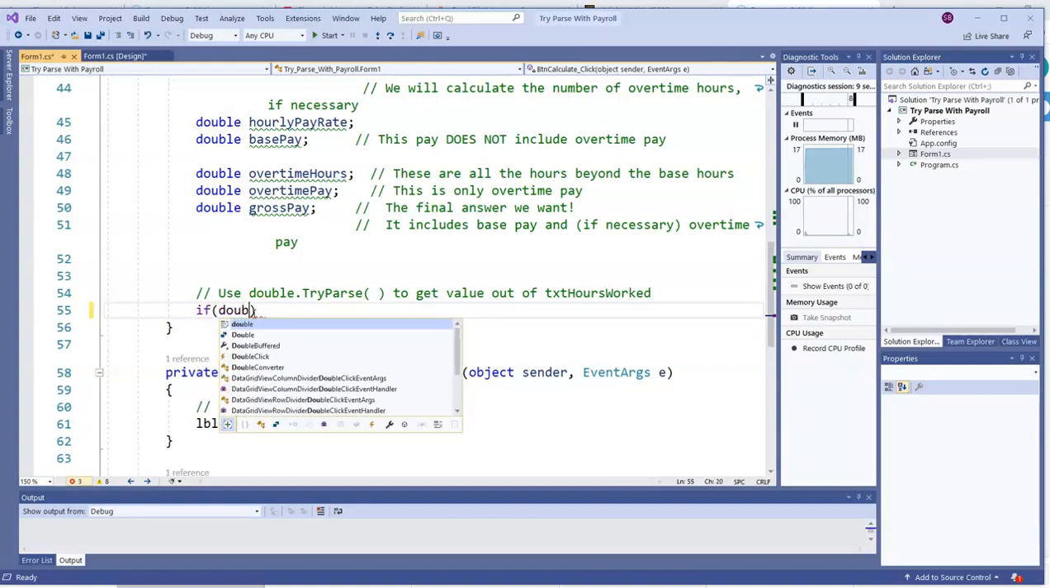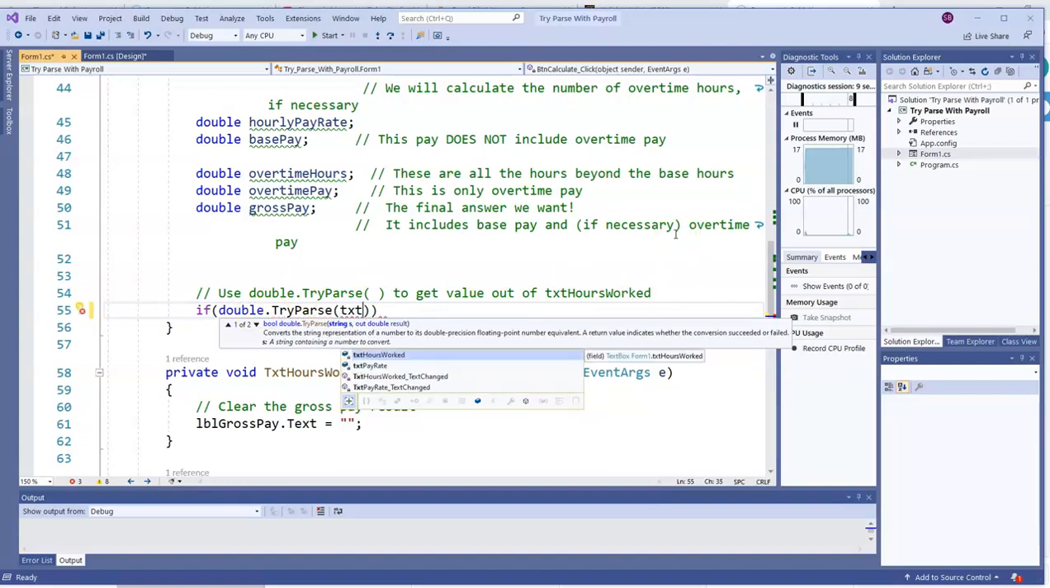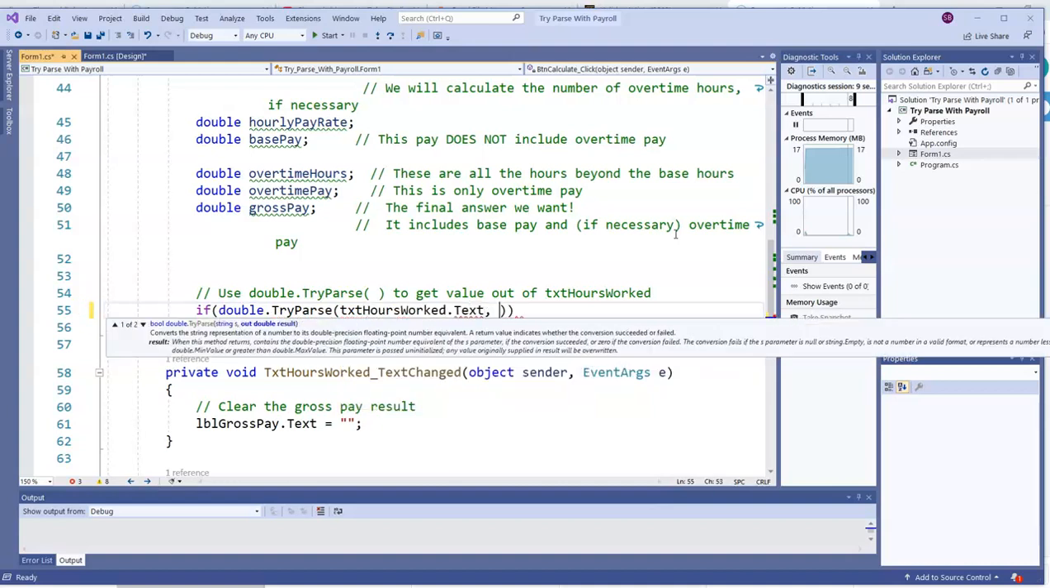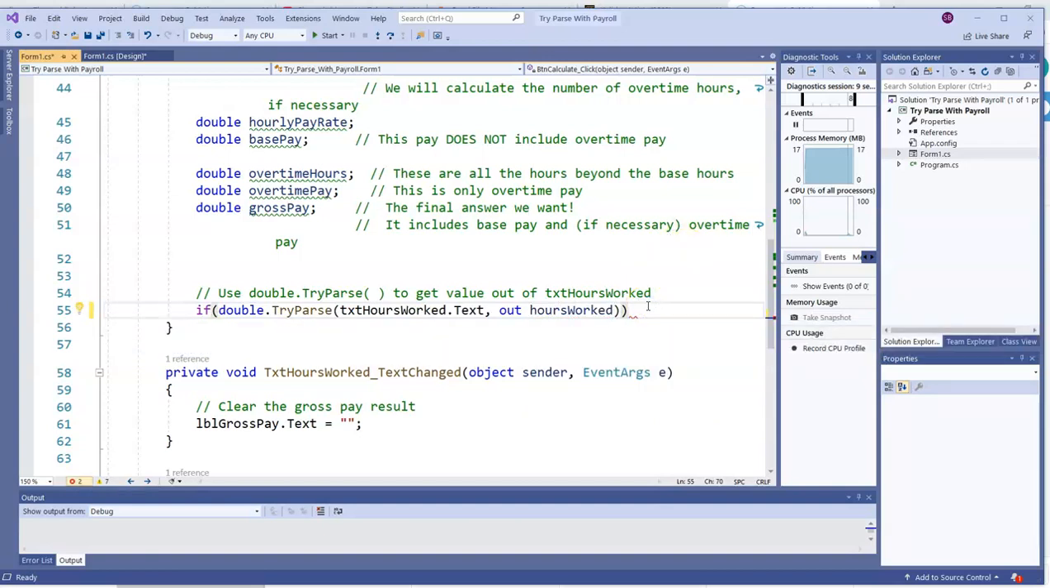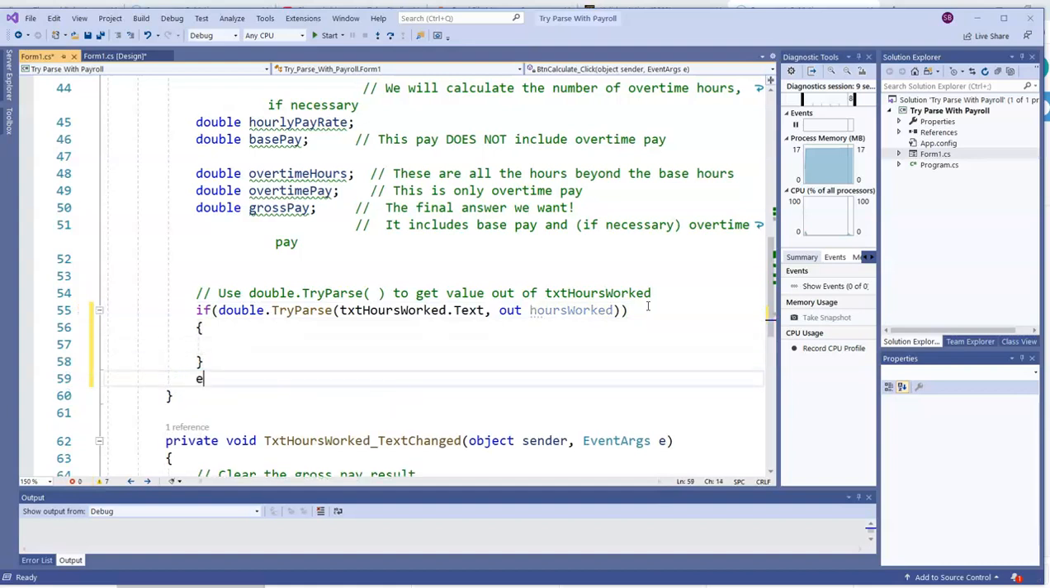We're going to use double.TryParse instead of try catch. So double.TryParse inside this if. Got to be inside an if. We're going to put two arguments inside the parentheses. The first one, I'll use txtHoursWorked.Text. That is a string. Comma out. Don't forget the word out. That's very important. And the variable we want to put the value in if it works. So hoursWorked is the variable that if we can successfully parse a double out of txtHoursWorked.Text, that's where we want it to go.